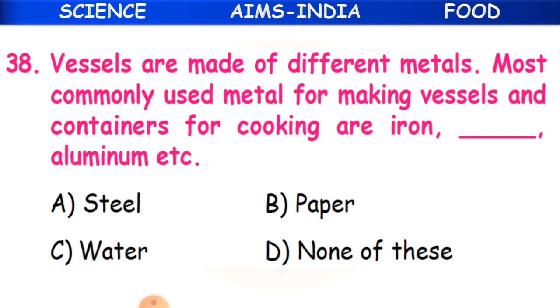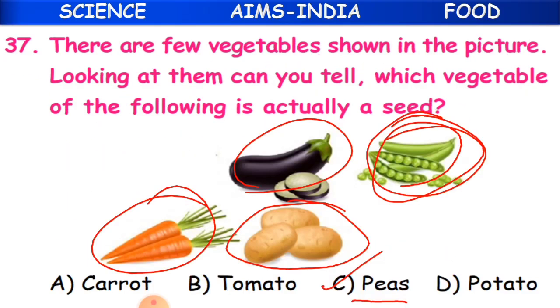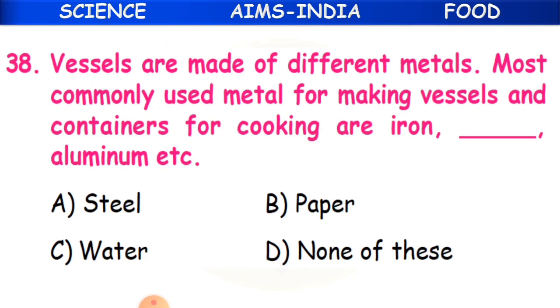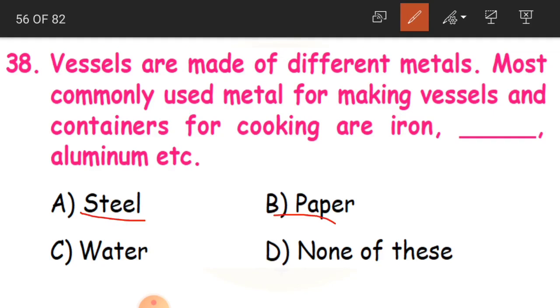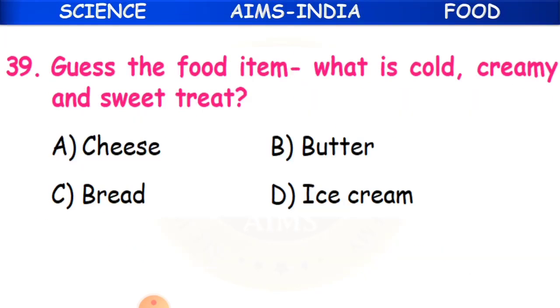Iron, dash and aluminium. So what is missing? Either steel, paper, water or none of these. And the option is A, steel. We use steel vessels also for cooking along with iron and aluminium. Clear, children?